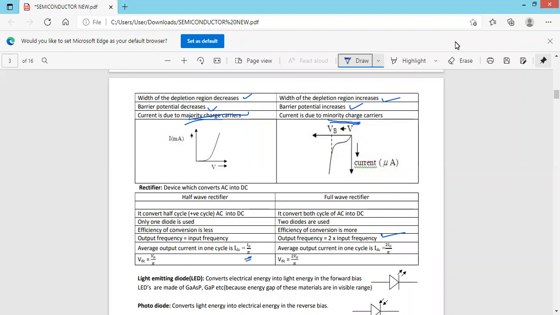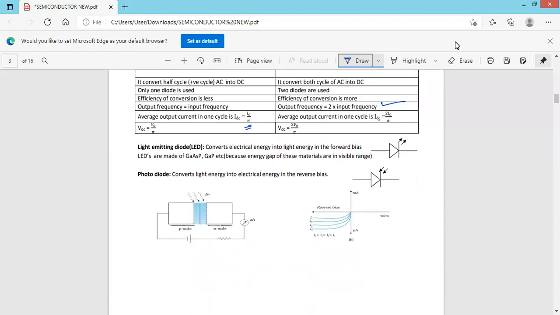And here the average output current is IDC equals twice I0 by pi, because both the cycles are converted into DC. Here the DC voltage is VDC equals V0 by pi. Here the DC voltage is equal to twice V0 by pi.